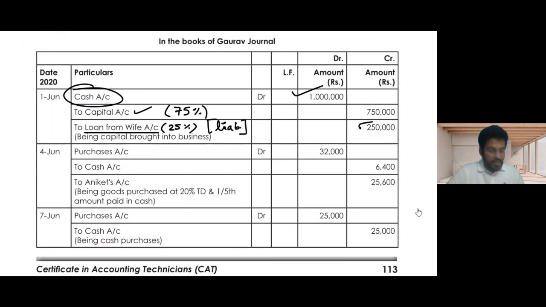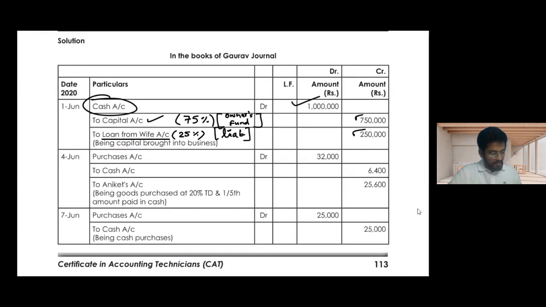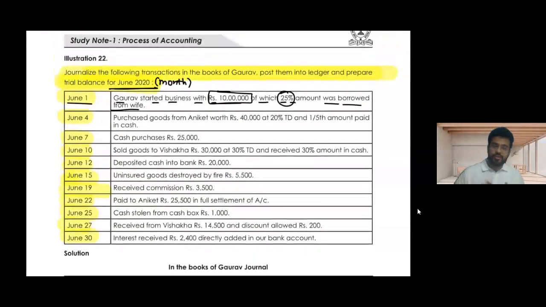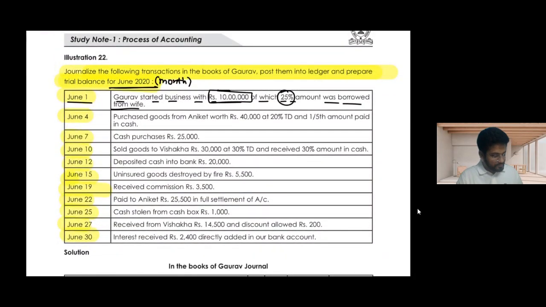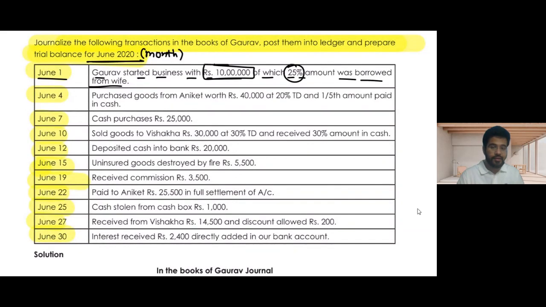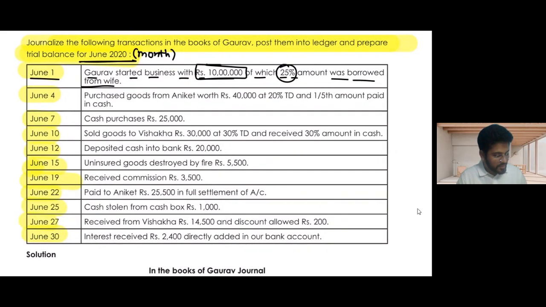We have borrowed it, so it will be paid off after some time. So we have a liability and we have the owner's capital, that is the owner's fund, which is credited to the capital account. So what is the journal entry? Cash account debit 10 lakhs; capital account credited with 7 lakh 50,000, and loan from wife credited with 2 lakh 50,000. That is the journal entry for the first transaction. Now we will first do the journal entry here, then look at the treatment which they have given.